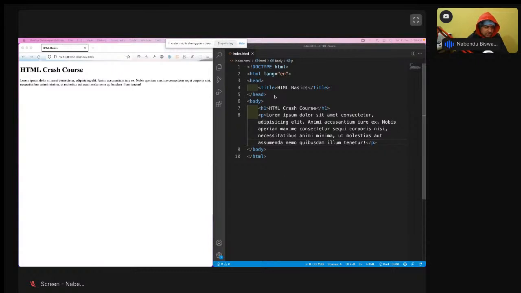We've already seen the structure of the HTML. HTML, as I've told, is all about learning about different tags, and I'm going to teach you about different tags. There are more than 1,000 tags, but you don't have to learn a lot. I know a lot of people who are stuck in HTML for six months. You don't have to be stuck in HTML for 6 months. It is just a 2 days thing.